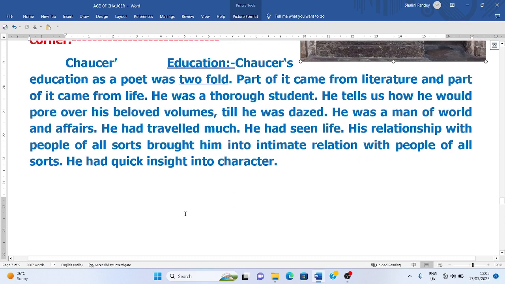He could understand character well, and he studied people. He was an observant man, and this observation came into use when he wrote the Canterbury Tales, when he described characters, which is also called a picture gallery.